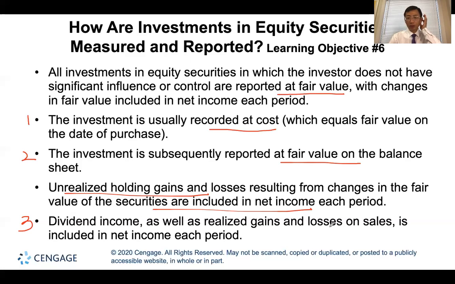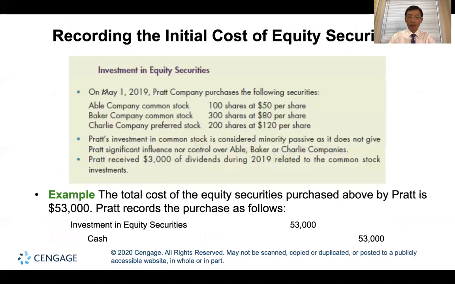So let's see some examples for this marketable equity security. The example is on May 1st, 2019, the company purchased the following securities. It's just to arbitrage the price.